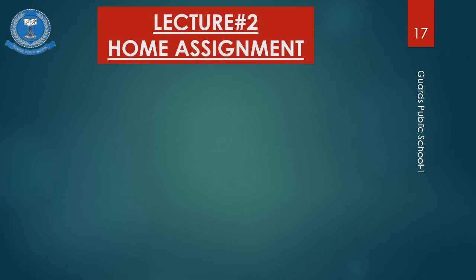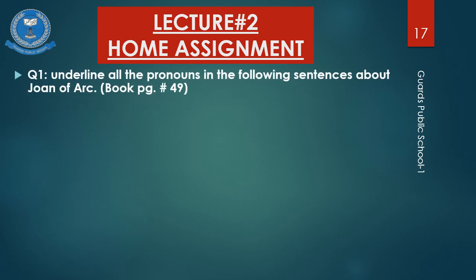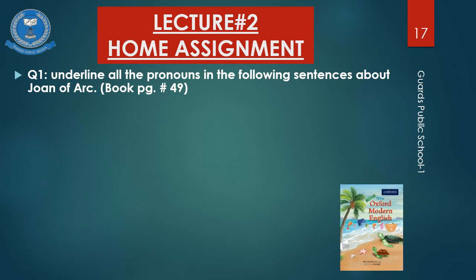Home assignment of lecture 2. Question number 1. Underline all the pronouns in the following sentences about Joan of Arc, book, page number 49. Now this exercise I have taken from your New Oxford Modern English book. You can find this exercise on page number 49. Those who haven't bought this book yet, that's why I'm sharing the page number and the exercise here. First example, I have done it for you.